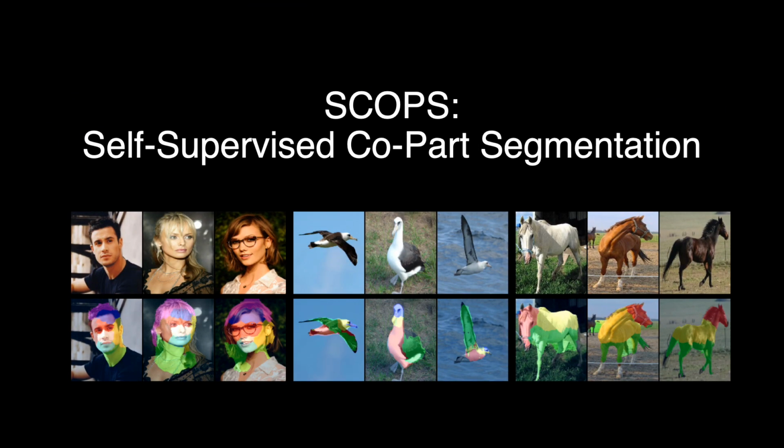In summary, we propose SCOPS, a self-supervised technique for part segmentation. Given an image collection of an object category, SCOPS can learn to predict semantically consistent part segmentations without using any ground truth annotations. We hope that the proposed method could serve as a general framework for learning co-part segmentation. Please see the paper for more details.